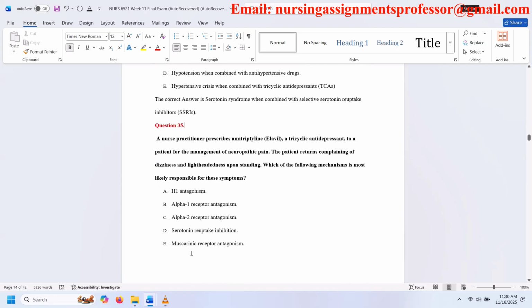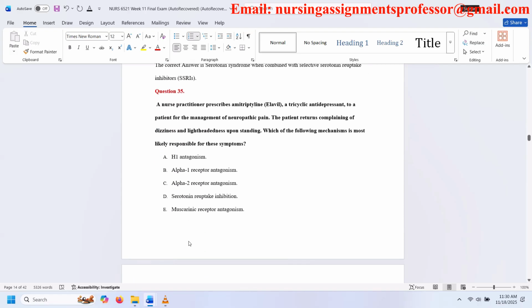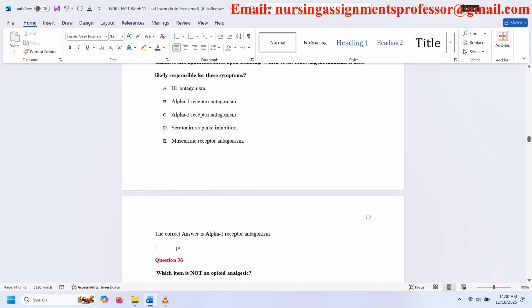Question 35. A nurse practitioner prescribes amitriptyline, a tricyclic antidepressant, to a patient for the management of neuropathic pain. The patient returns complaining of dizziness and lightheadedness upon standing. Which of the following mechanisms is most likely responsible for these symptoms? A. H1 antagonism. B. Alpha 1 receptor antagonism. C. Alpha 2 receptor antagonism. D. Serotonin reuptake inhibition. E. Muscarinic receptor antagonism. The correct answer is alpha 1 receptor antagonism.